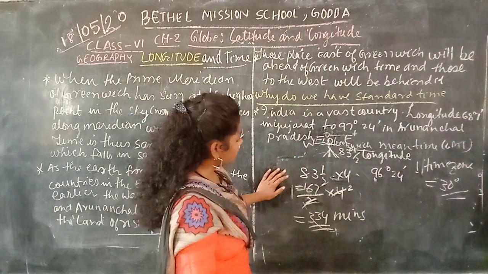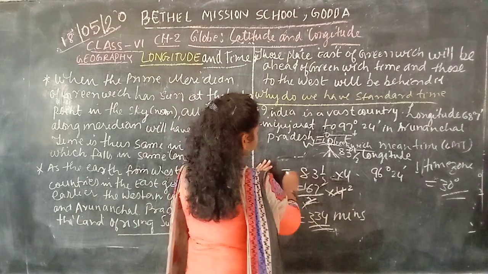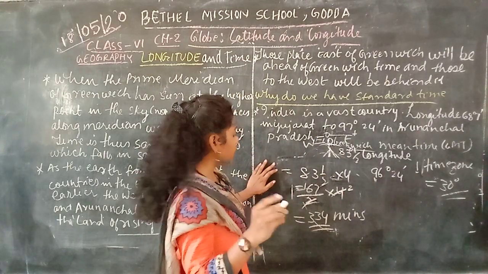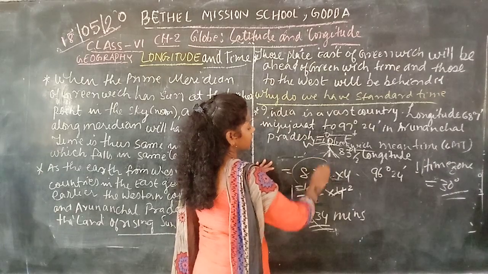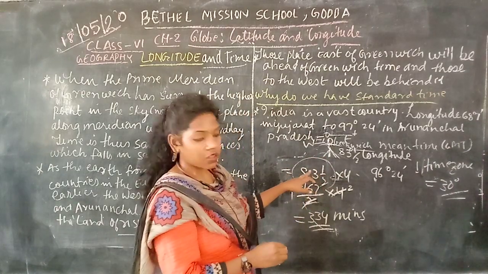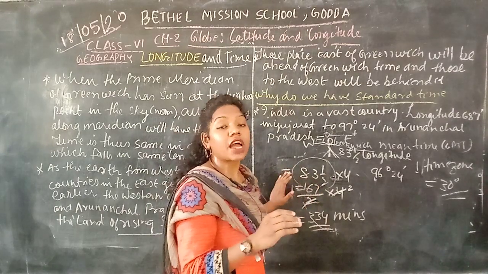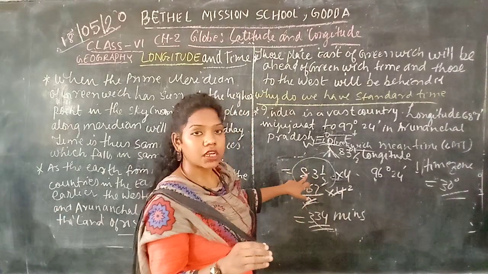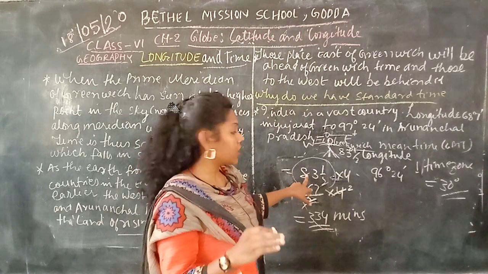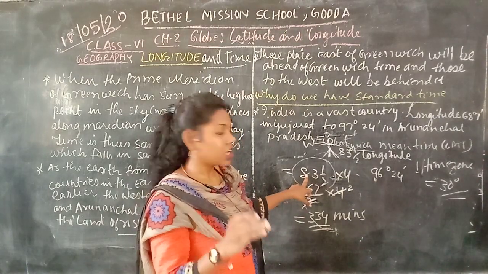If you divide India like this, you can see here, as we know from the Greenwich meridian, India is present at 83 and a half degree. This is also called the standard meridian. According to the standard meridian, India is divided into two equal halves.